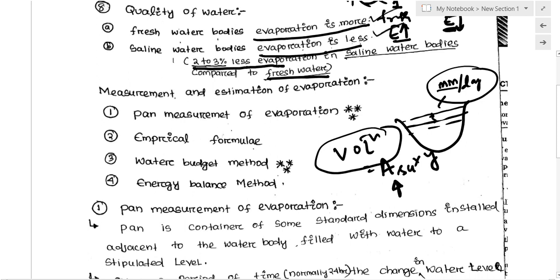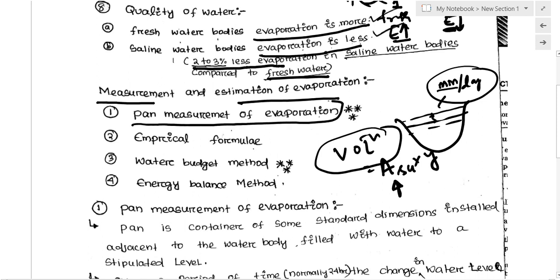First, let's see how we can measure or estimate the evaporation. There are four methods by which you can measure or estimate the evaporation. First, we can use evaporimeters, that is called pen measurement of the evaporation.